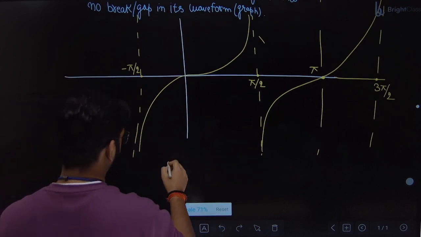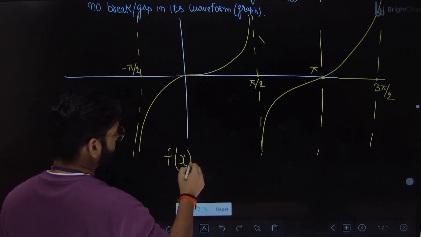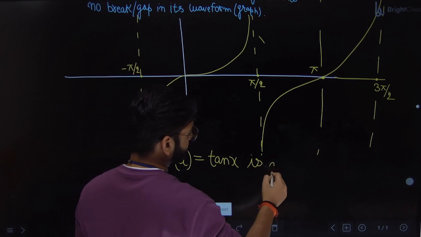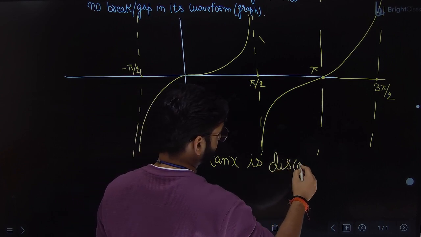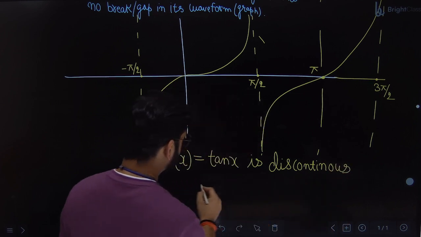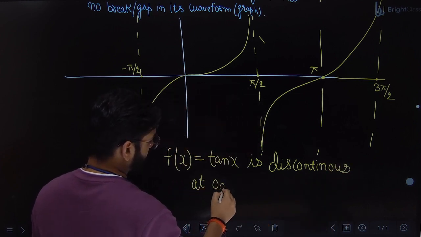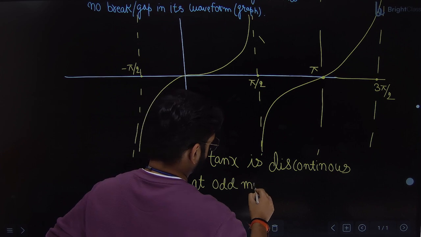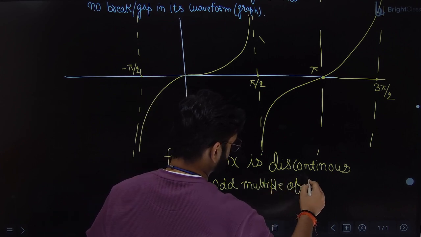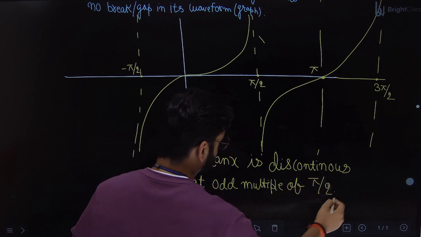You can write down f(x) equal to tan x is discontinuous at odd multiples of pi by 2.